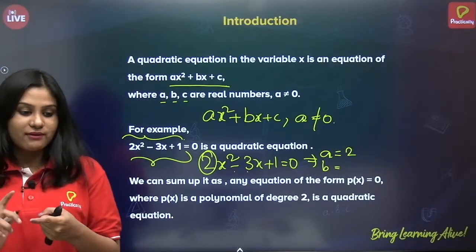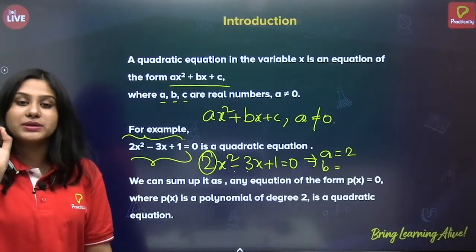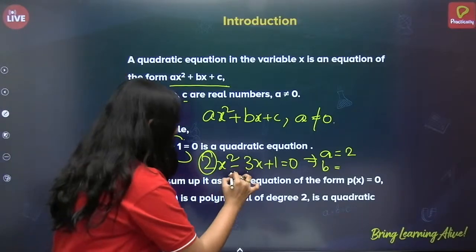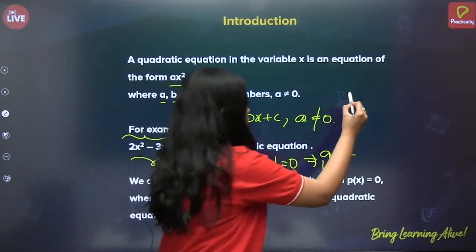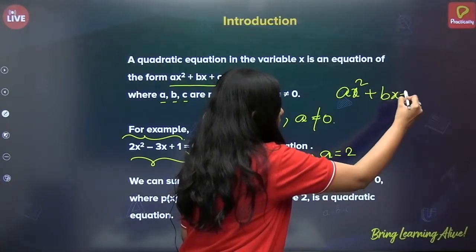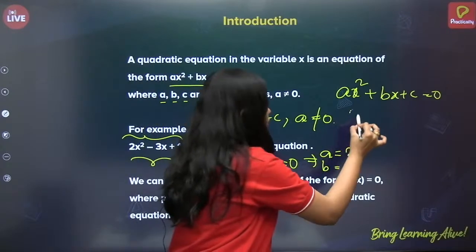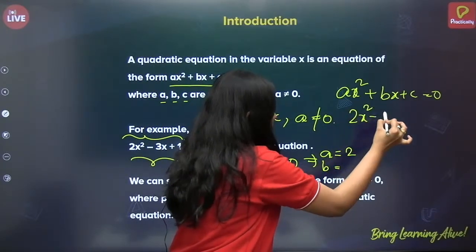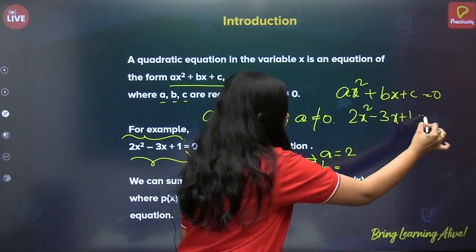Alright, Jyoti gave answer 3. See, that is where we commit mistakes in the exam. It will be minus 3. Why? Because I am just writing here: ax square plus bx plus c equals 0. Below that I am writing the example, 2x square minus 3x plus 1 equals 0.